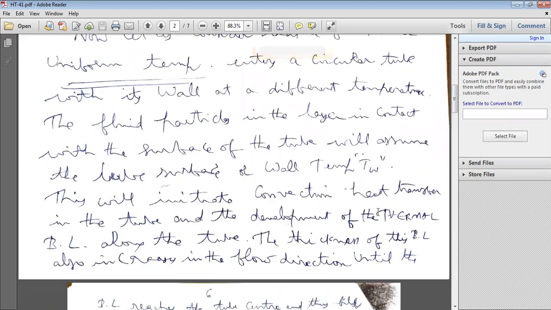Whenever the temperature of the fluid changes, this will initiate convection heat transfer within the fluid and the development of the thermal boundary layer along the tube.